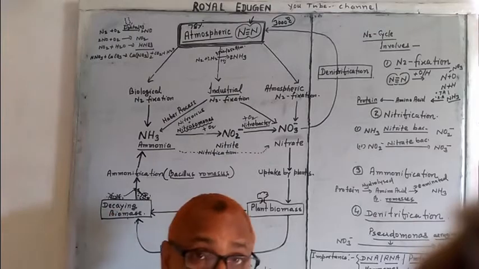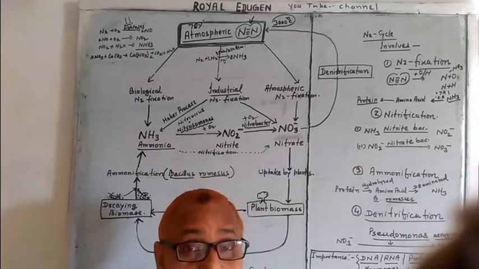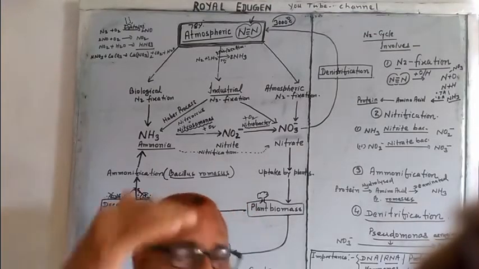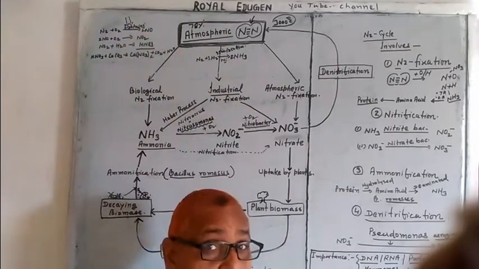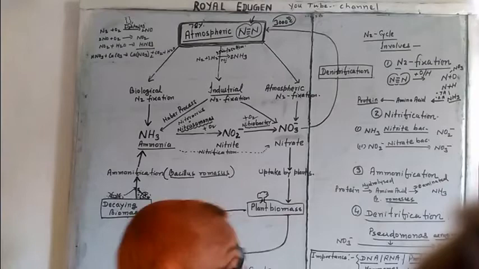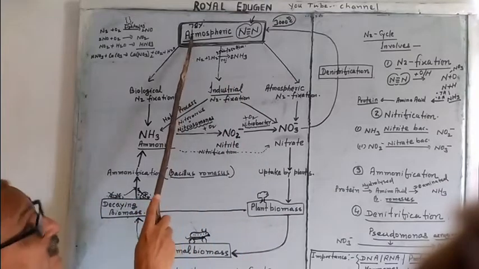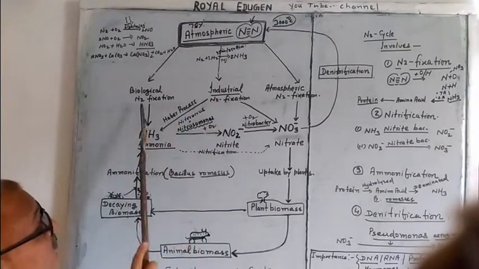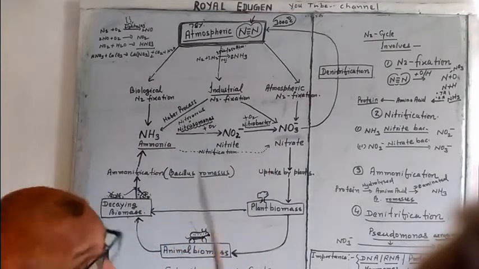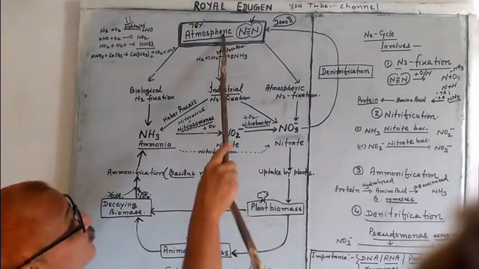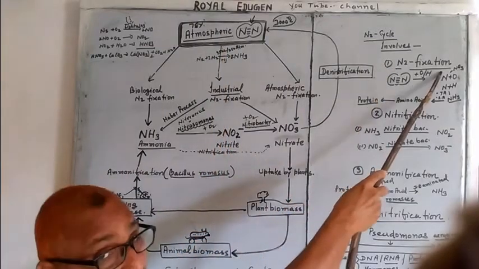There is no dearth of nitrogen, but being inert, very few agencies bring this atmospheric nitrogen into utilizable form. The conversion of atmospheric inert nitrogen into utilizable forms like ammonia and nitrate is known as N2 fixation.